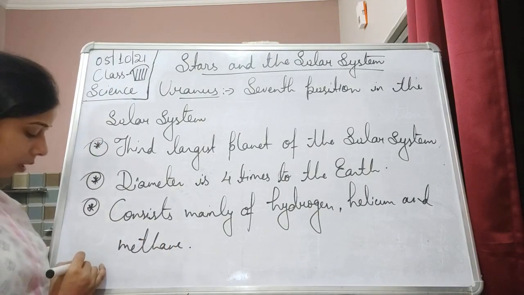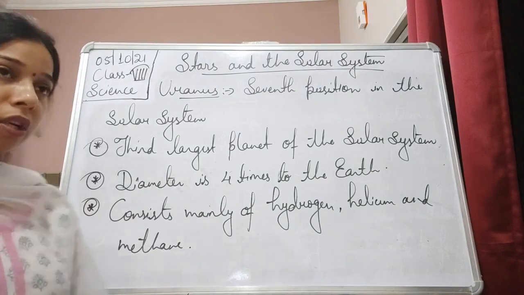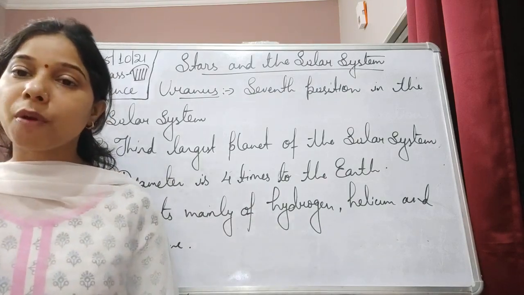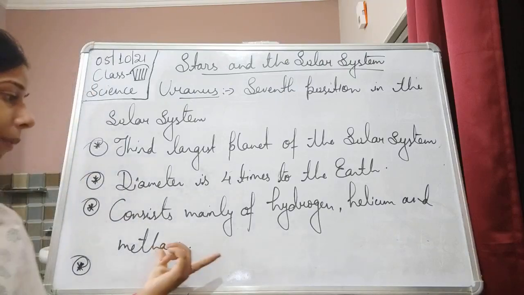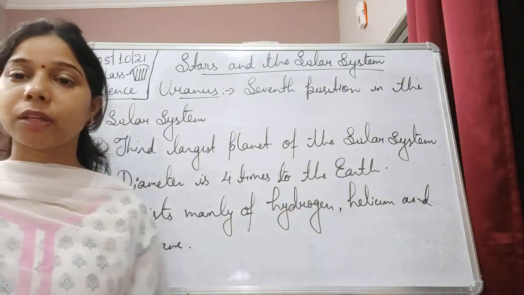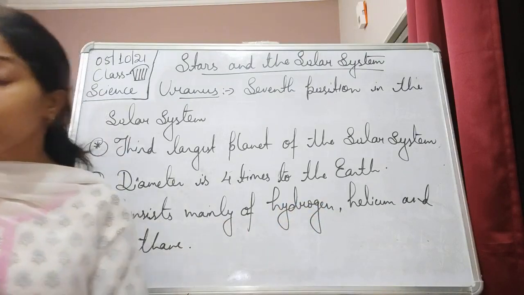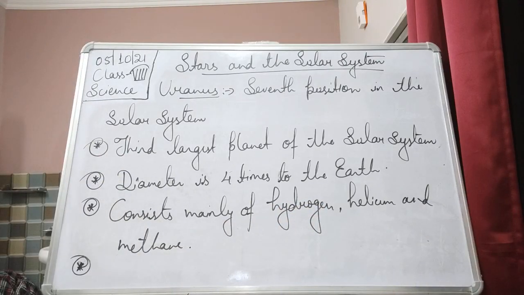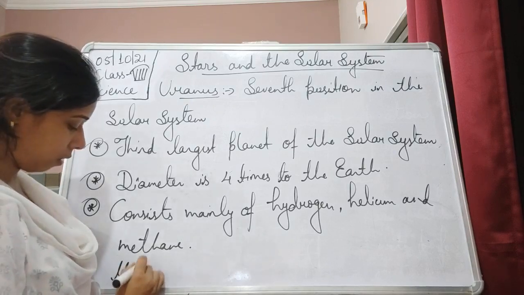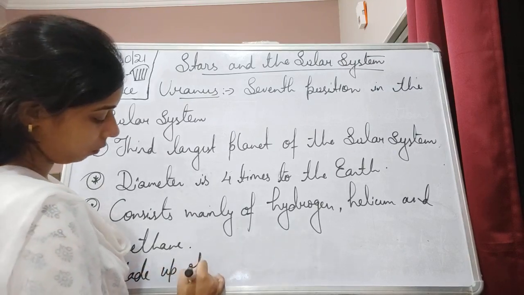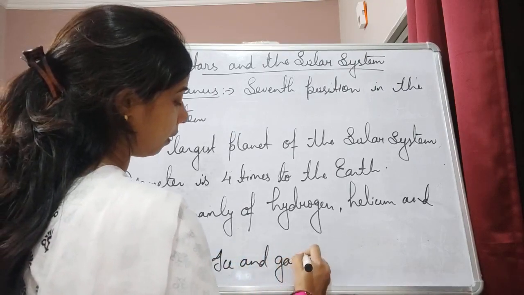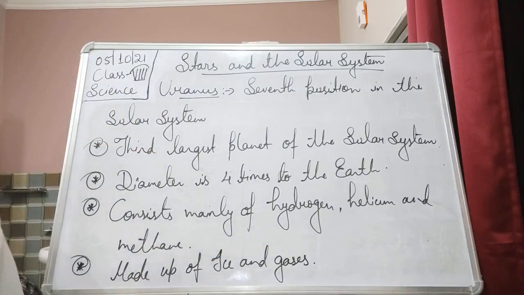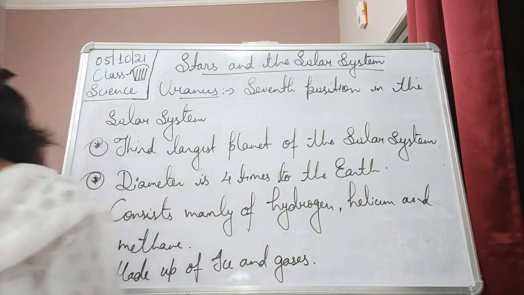Okay, and it does not have any surface structure. Basically, it is made up of gases as well as ice. So we have seen that it mainly consists of hydrogen, helium, and methane, but does not have any surface structure. It is generally made up of ice and gases.